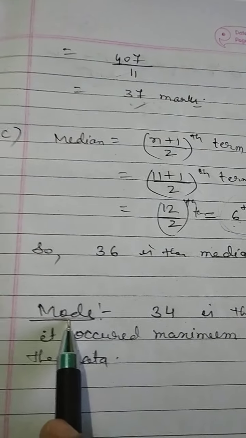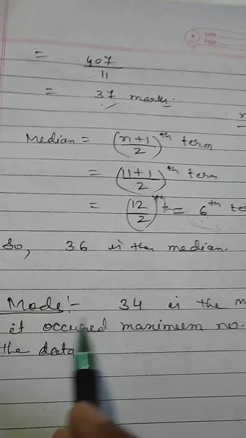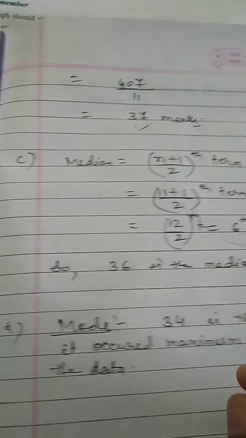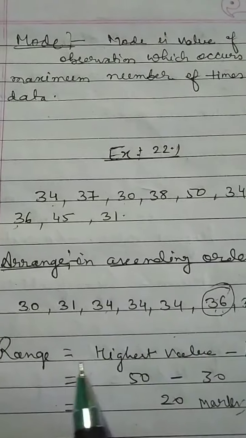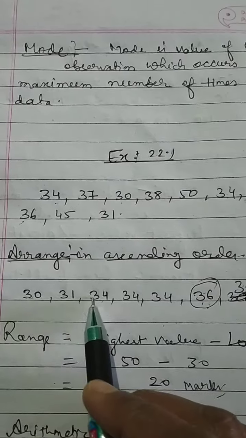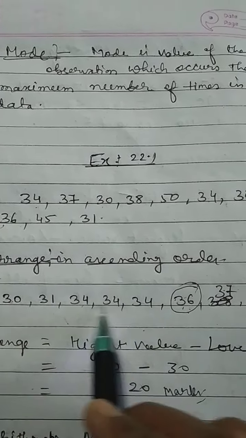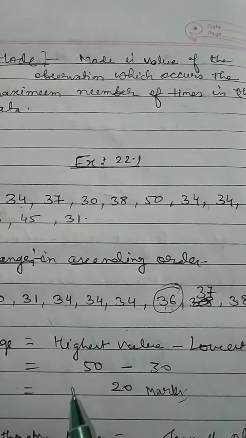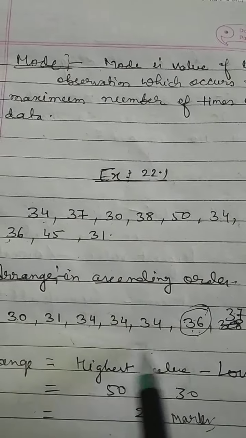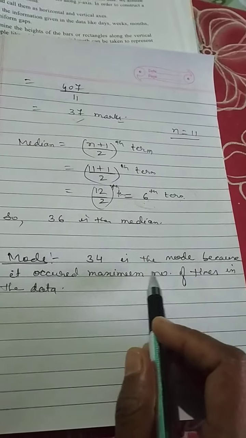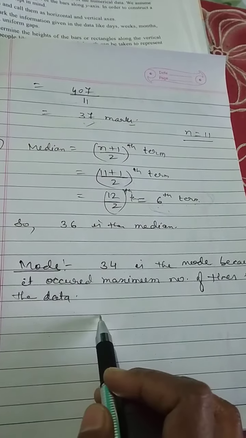Next is mode. How to find out the mode, students? We know mode is the number which occurs the maximum number of times. So you can see here which number occurred the maximum number of times. 34. 34 occurred 3 times. 1, 2, 3. And 38 occurred 2 times only. And the rest of the numbers 1 time. So 34 will be the mode because it occurred the maximum number of times in the data.